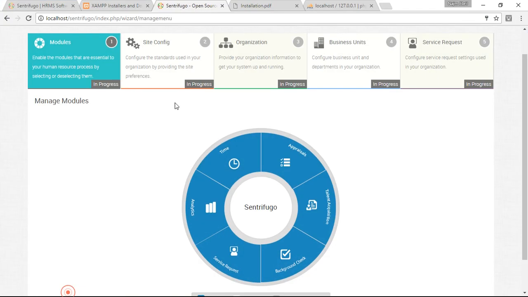So after that, you will go to your browser. A while ago I said to put localhost sentrifugo slash install slash index. That's the time you start installing your Sentrifugo. So I hope you understand what I'm talking about.